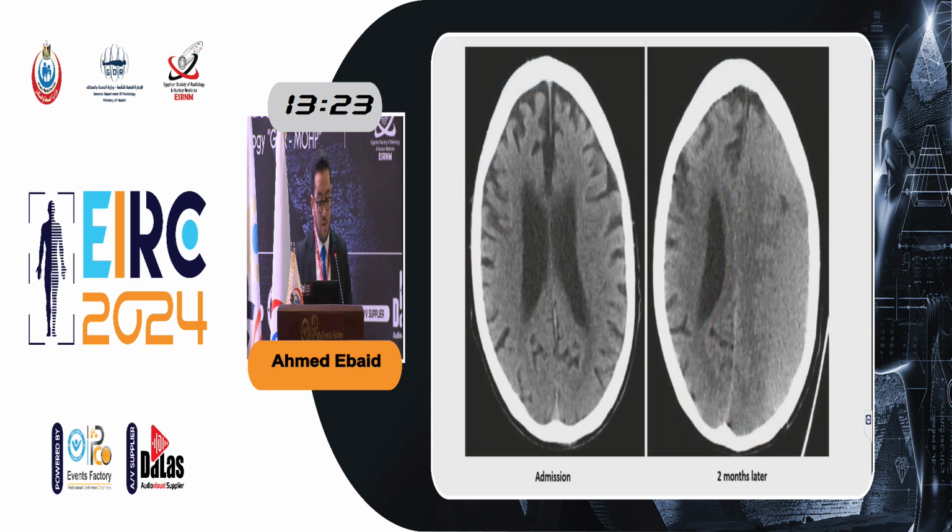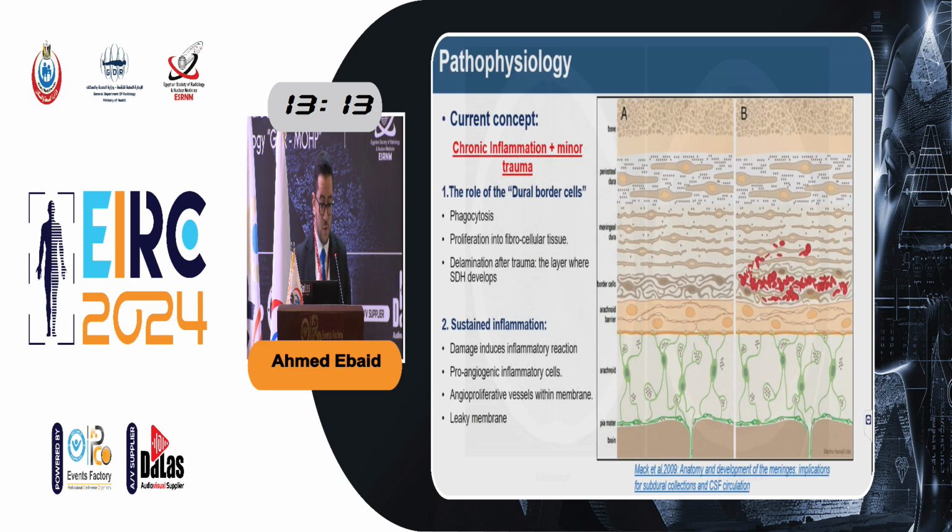This is an image of a patient on admission. You can see almost normal CT, and 2 months later you can see the left side subdural hematoma. So the current concept now is a chronic inflammatory process following a minor trauma. This concept is mainly formed within the dural border cell layer within the dura, which is responsible for phagocytosis, proliferation into fibrocellular tissue, and delamination after trauma, and this is the layer where the subdural hematoma develops.